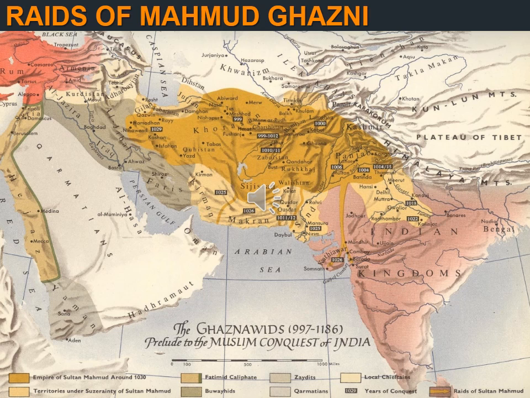In 1024 AD, Mahmud marched from Multan and crossed Rajputana, that is Rajput state, that is Rajasthan, and defeated the Solanki king Bhimadeva I and plundered Anhilwad.